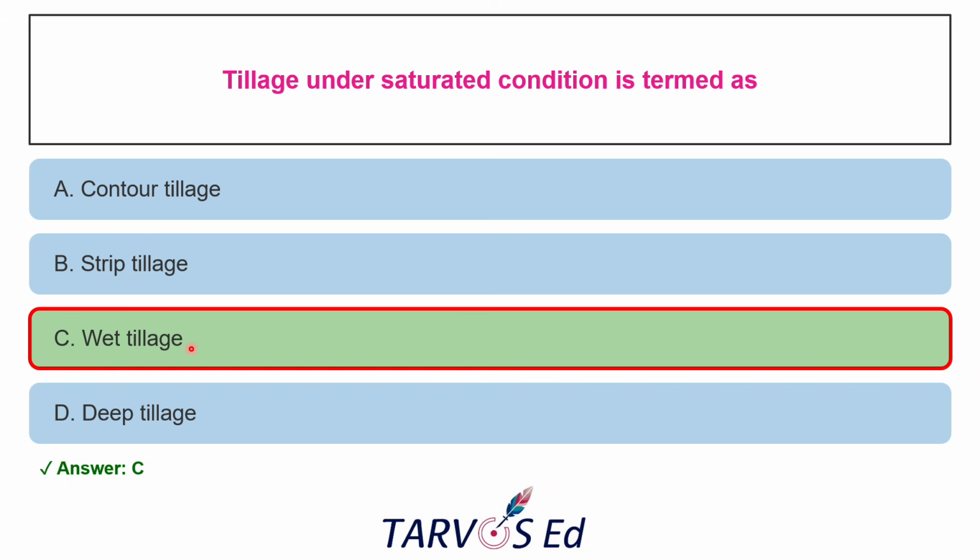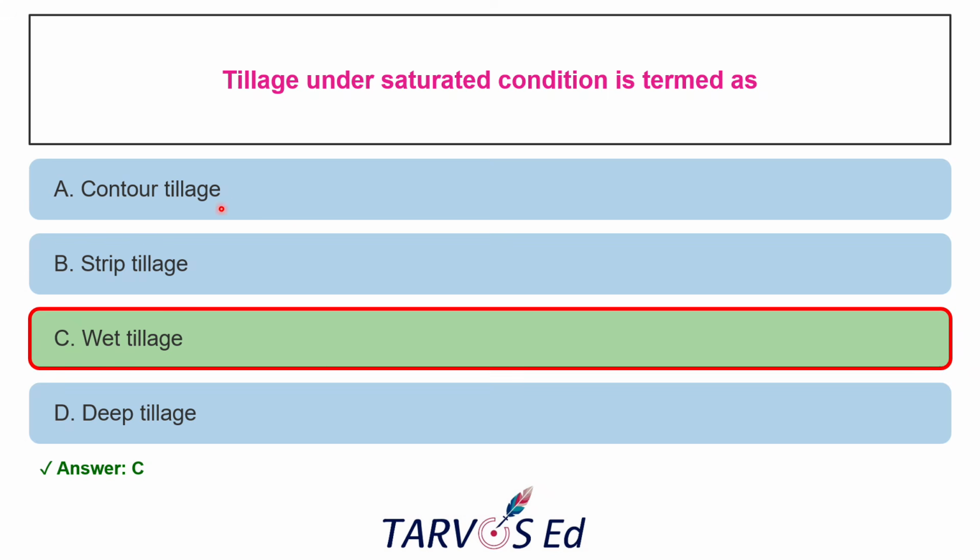And it is only done for rice to create the impervious layer so that the percolation will get reduced and the weeds will get controlled, and this will make the transplanting easy. Okay, and why others are wrong? Contour tillage is generally done along the contour lines on the slope.